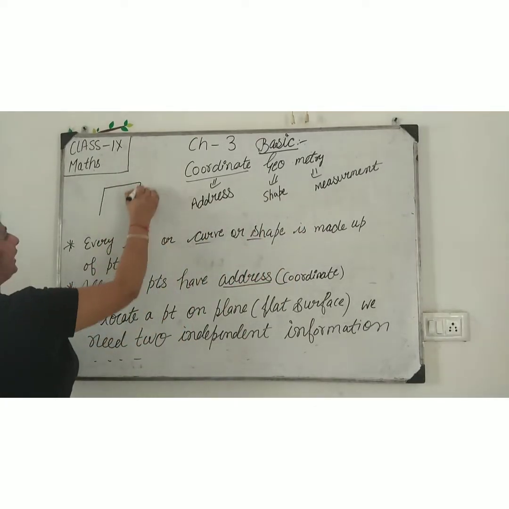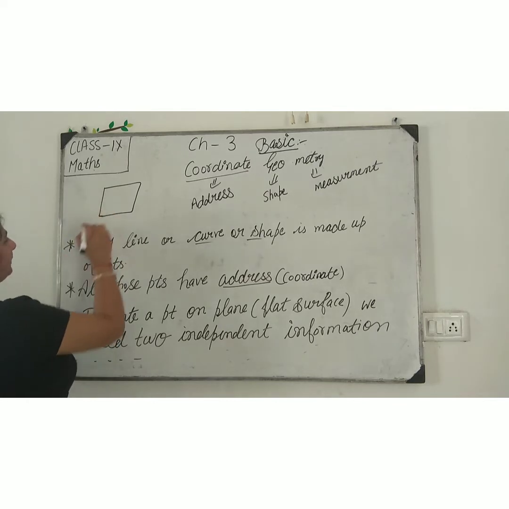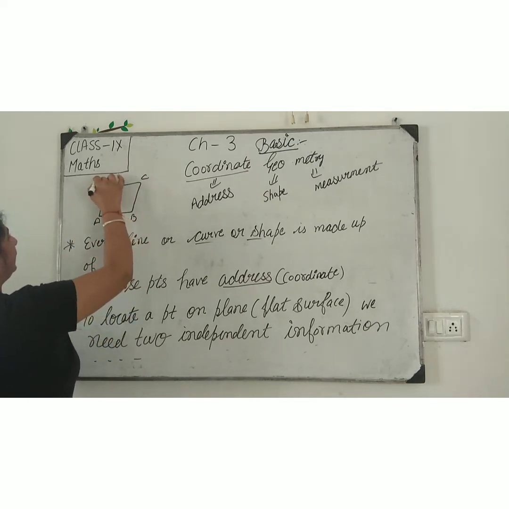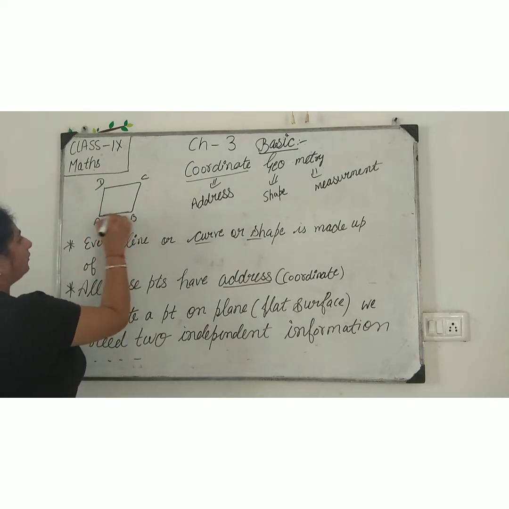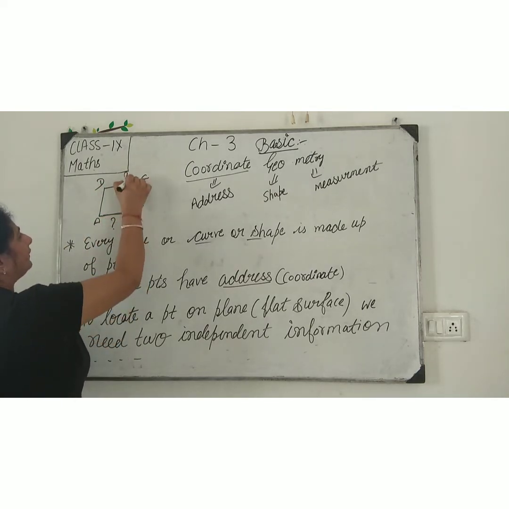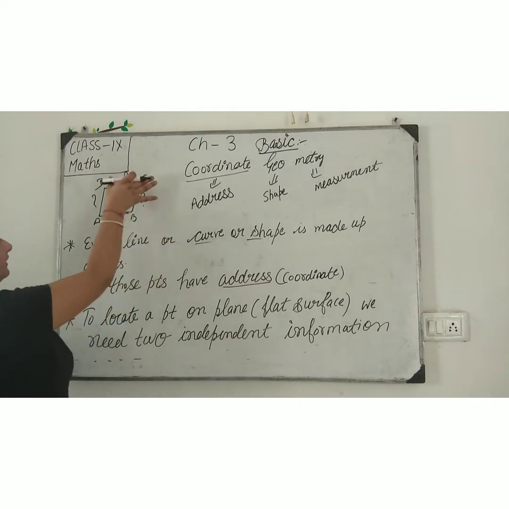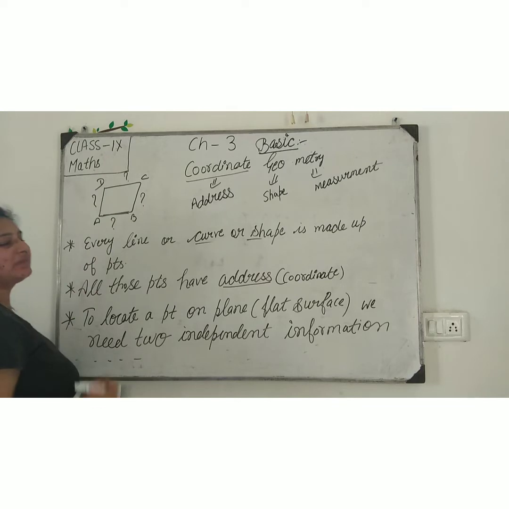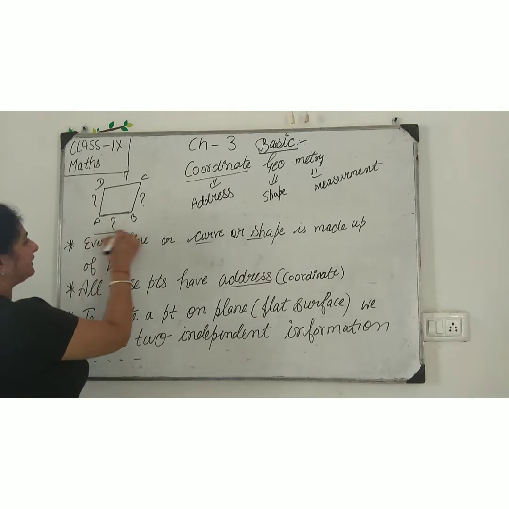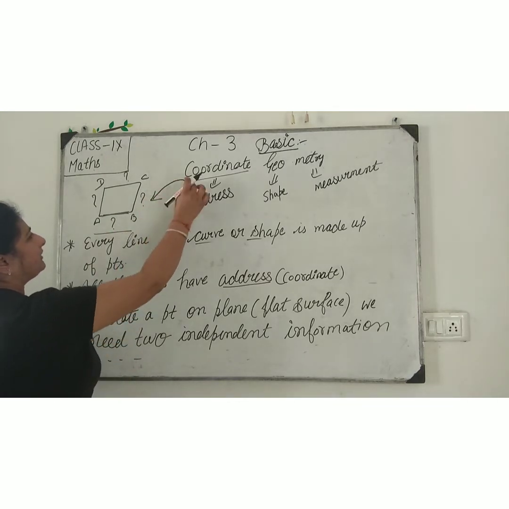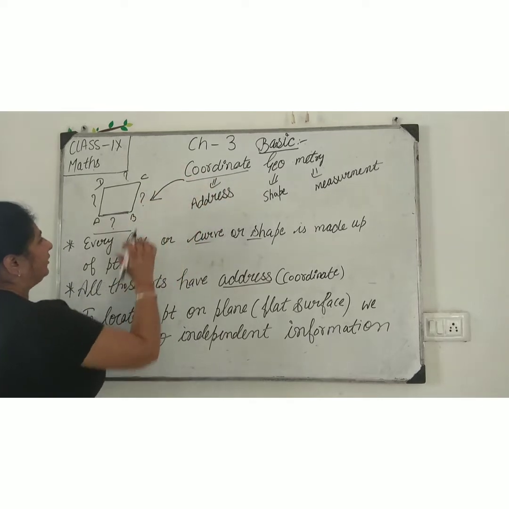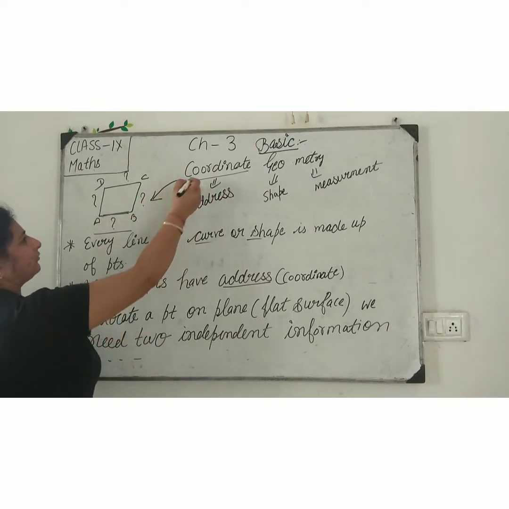Suppose here I make a one figure A, B, C, D. I locate point A, B, C, D. Now, who tell what is the distance between AB, what is the distance between BC, what is the distance between CD and what is the distance between AD? Who tell about this distance? That is coordinate. जो distance हमें बताता है, it is called coordinate.